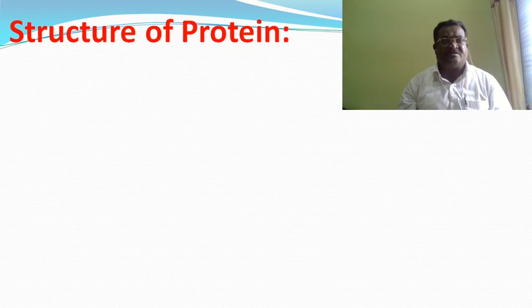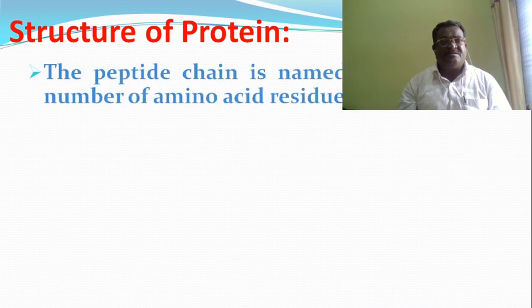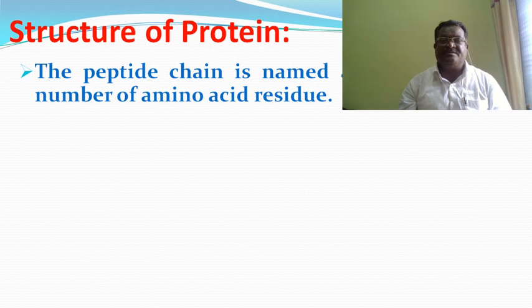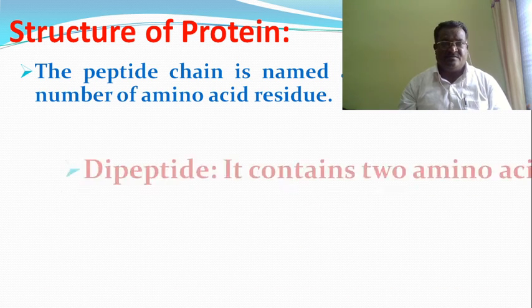Then the structure of protein. When we see the structure of proteins, it is nothing but the polypeptide chain, and its name is according to the number of amino acid residues. That is, one or more amino acids are contained in this polypeptide chain. On the basis of that, there is a name for the proteins.